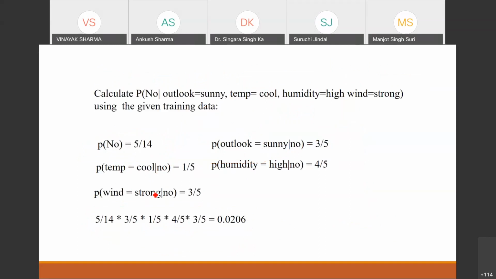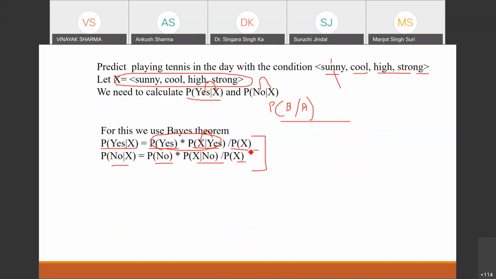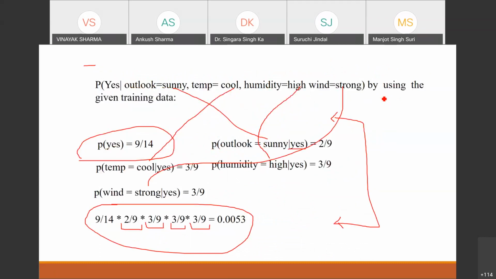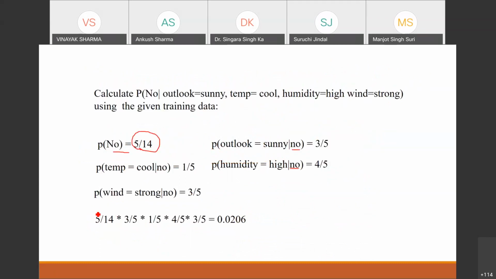Okay, and when we have the case for the no, we have probability 5 by 14 and we have here no. Okay, so sunny with no is 3 by 5. Sunny with no is 3 by 5. Okay, so finally we will get the value of the numerator as 0.0206.